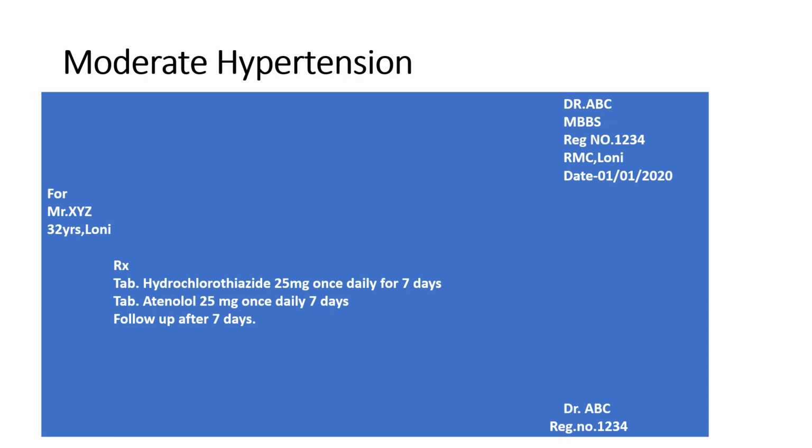Okay, this moderate hypertension is treated with hydrochlorothiazide along with atenolol. Okay, here for moderate hypertension we use tablet hydrochlorothiazide 25 milligram once daily for 7 days with tablet atenolol 25 milligram once daily for 7 days. Okay, and instruct the patient to come after 7 days for checkup.